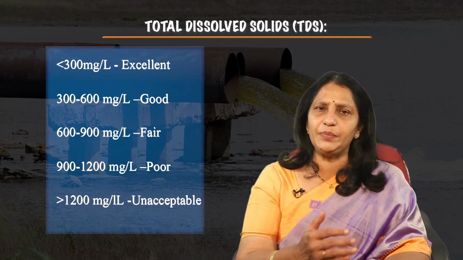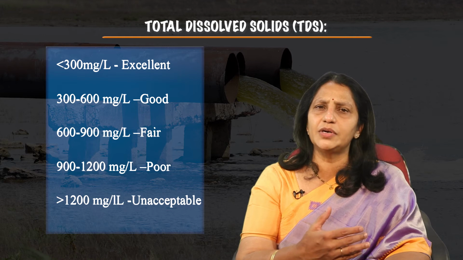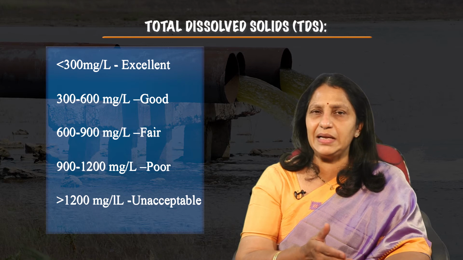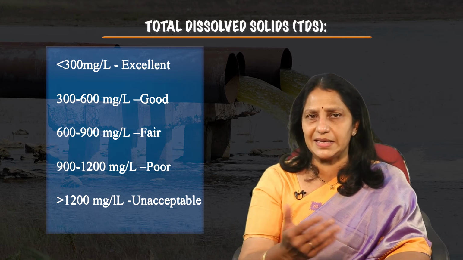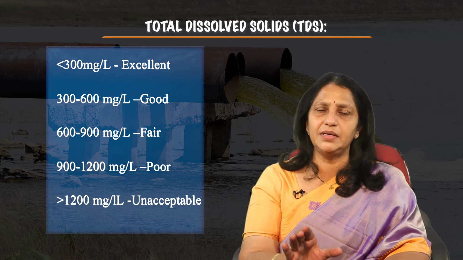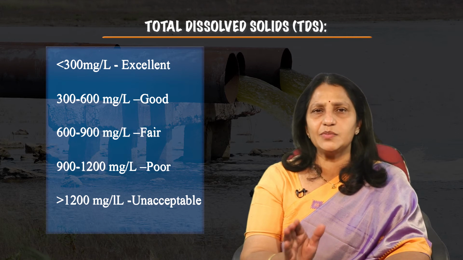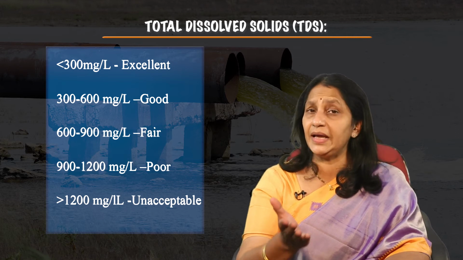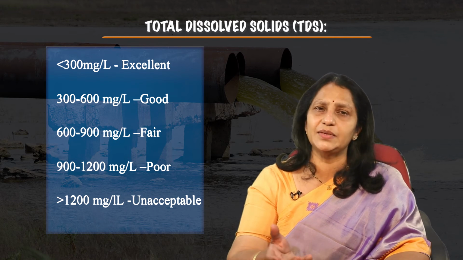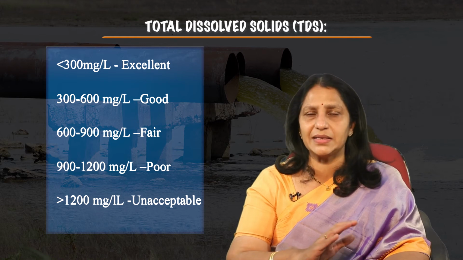So the organoleptic properties like taste, color, odor, feel of water with respect to TDS, in general, if it is less than 300 milligrams per liter, we can consider it as excellent. If it is between 300 to 600 milligrams per liter, we can consider it as good, and 600 to 900 milligrams per liter, it is fair, and 900 to 1200 milligrams per liter, we can consider it as poor, and above 1200 milligrams per liter, it is unacceptable.